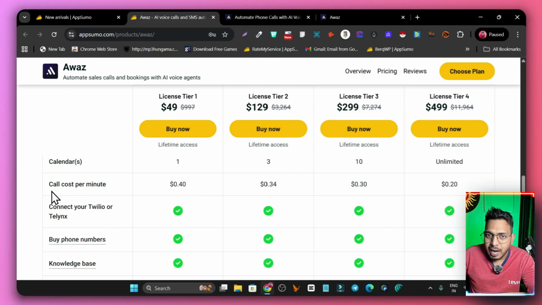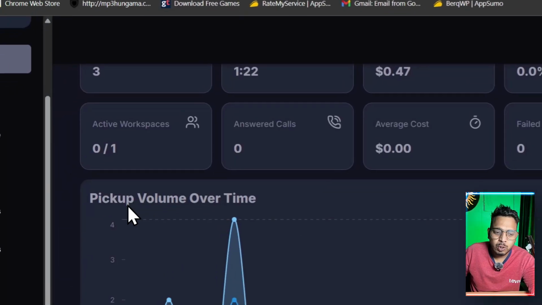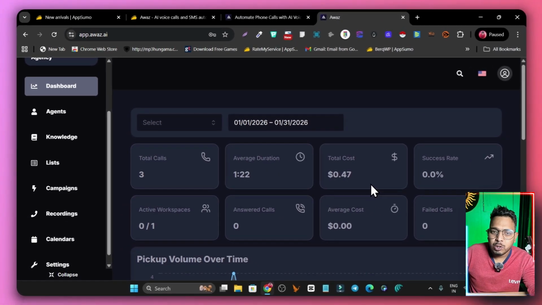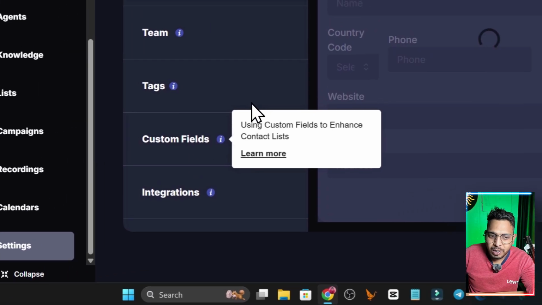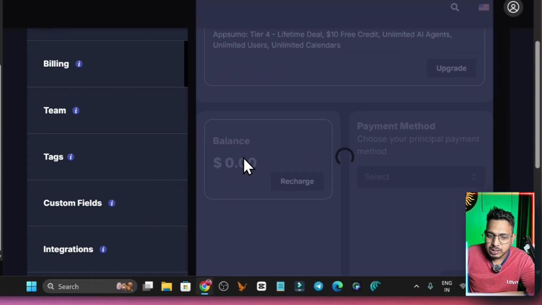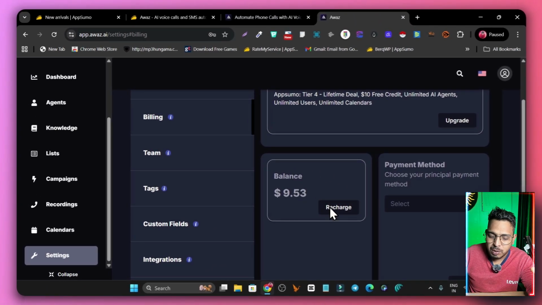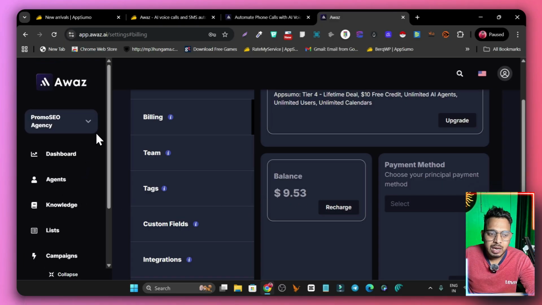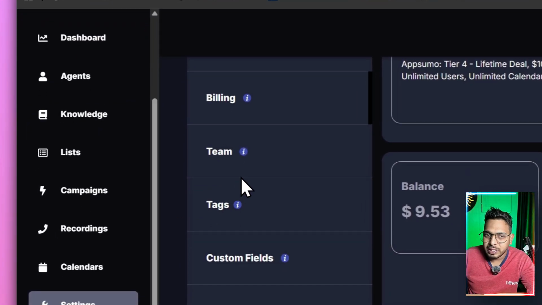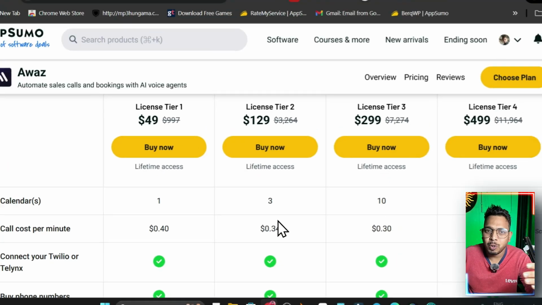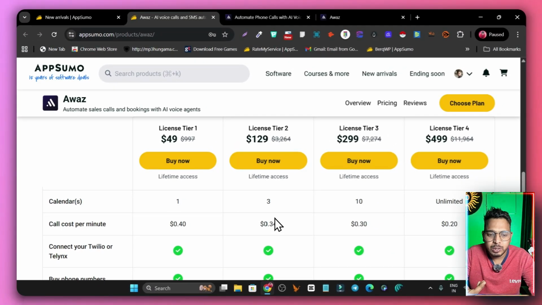And I also didn't tell you that the call cost per minute is also applicable. Every time your AI agent makes an outbound call, it will cost you balance here that is still going to be deducted from your wallet. For example, if I go to the billing here, you can see the wallet balance. Every time it will be deducted from this one. So basically, except for setting up or exploring this platform, it will charge you for everything here. So I'm not going to say that just buy it and get the value for this money.